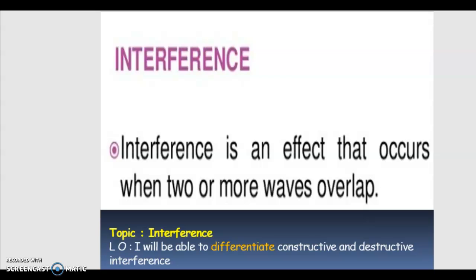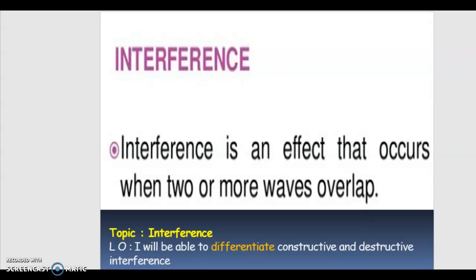The first one is coherence. The second one is that the path difference should be constant. And the third one is that the wave should be monochromatic, that is, it should have a single frequency or be of a single color.